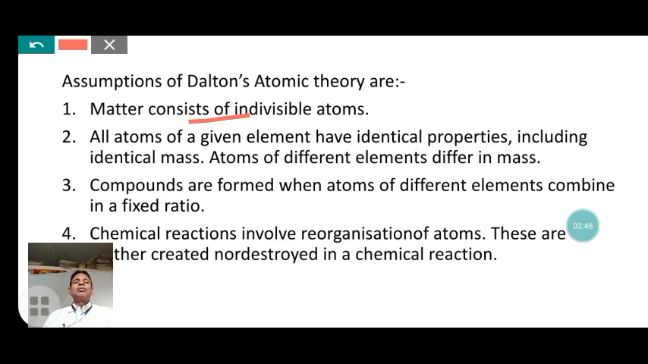Third, compounds are formed when atoms of different elements combine in a fixed ratio. This is the same as the law of definite proportion given by Joseph Proust, and the same law is explained by Dalton. The compounds are formed when atoms of different elements combine in a fixed ratio. That means Dalton also proved that the constituent elements are always present in a fixed ratio.